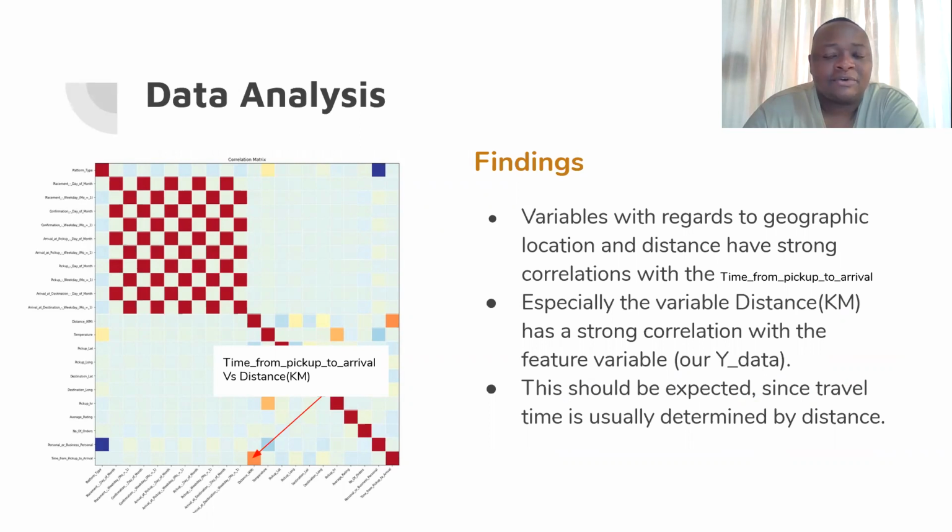One of the things that I found by looking at the data or the correlations was the predictor variables that had a strong correlation with the Y data, or with the time from pickup to arrival data. I've noticed that the predictor variables that had a very strong correlation were with regards to distance and geographical locations, such as latitude and longitude. This actually makes sense because usually time of travel is normally determined by how far the distance is, or how far a person is going, or where they're going, although there are other factors that can come in as well.